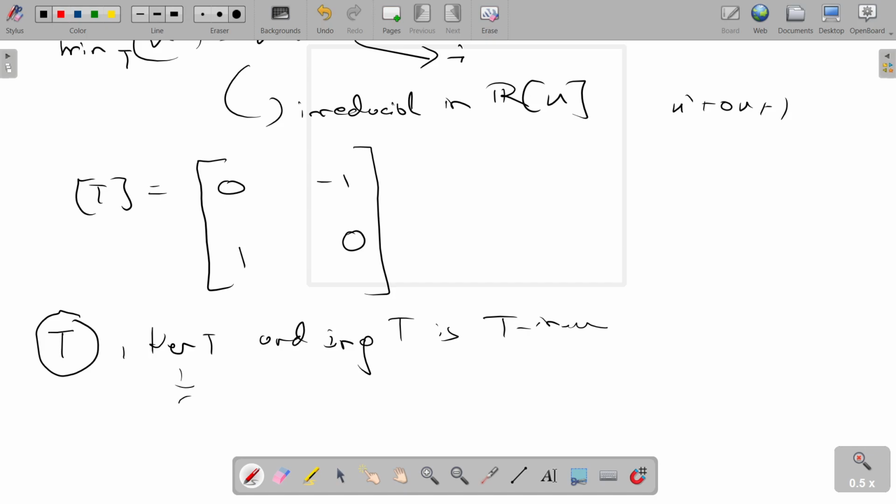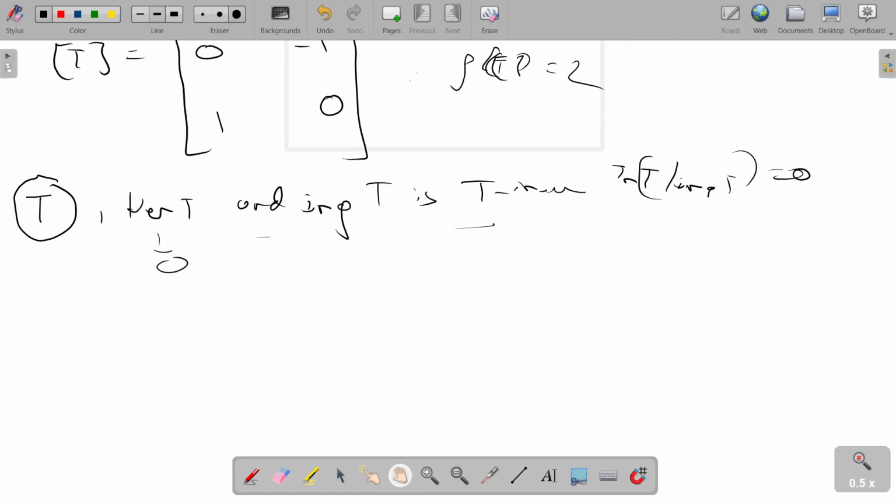Now here kernel T is actually 0, as we can see from the matrix. So kernel T is 0, and the rank of T is 2 and image T is the whole space. Both are T invariant. And we also know that the trace of T restricted to image T is 0, as we can see from the matrix. And of course for the kernel T this will be the same. Apart from that, there will be no non-zero proper invariant subspace. So our hypothesis is true, but T is not nilpotent. So it satisfies everything, but T is not nilpotent.